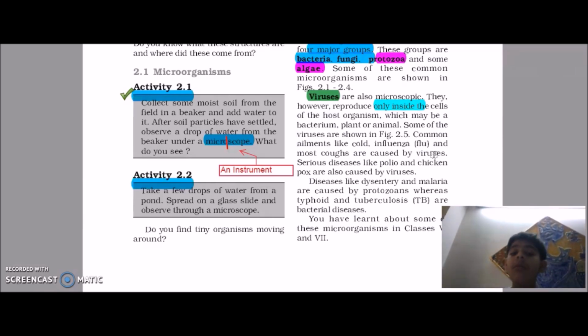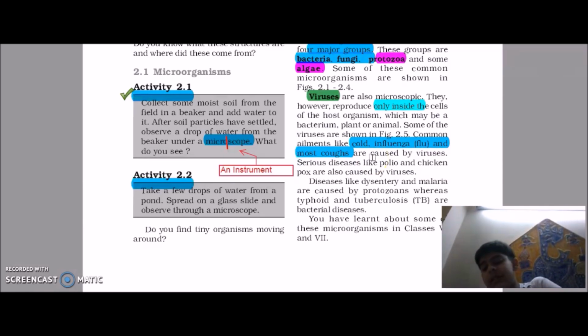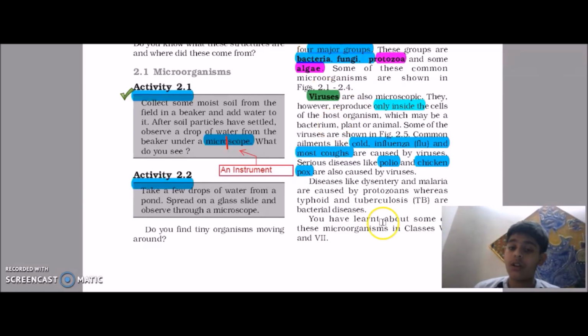Some of the diseases caused by viruses are cold, influenza, and cough. Most coughs, and influenza simply means flu, are caused by viruses. Some of the major diseases caused by viruses are polio and chickenpox. These diseases can cause a lot of damage.